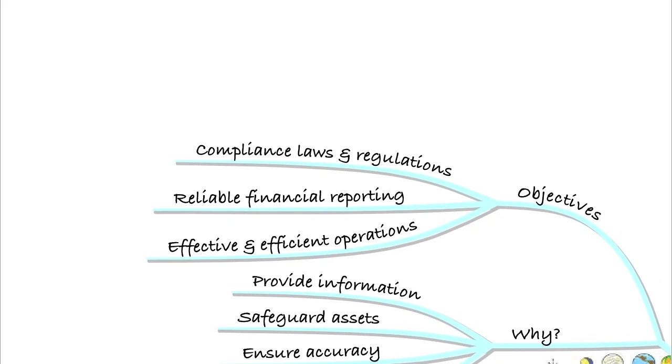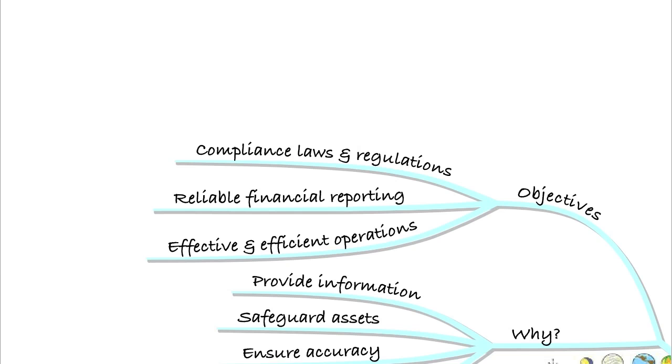Lastly, of course, we need to comply with laws and regulations, and we'll be talking a lot in future lectures about internal audit. And one of the key things that they will undertake are compliance audits. They will try to make sure that the laws and regulations that apply to this specific business are adhered to. And to do that, they will implement controls to ensure that that's happening.